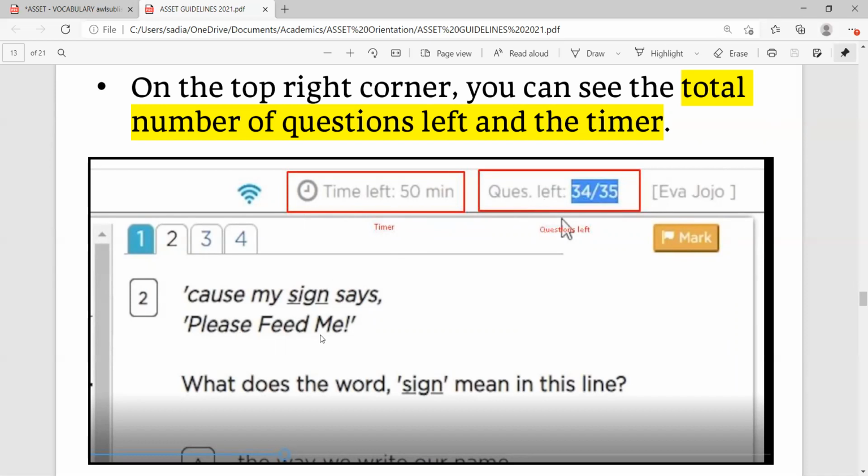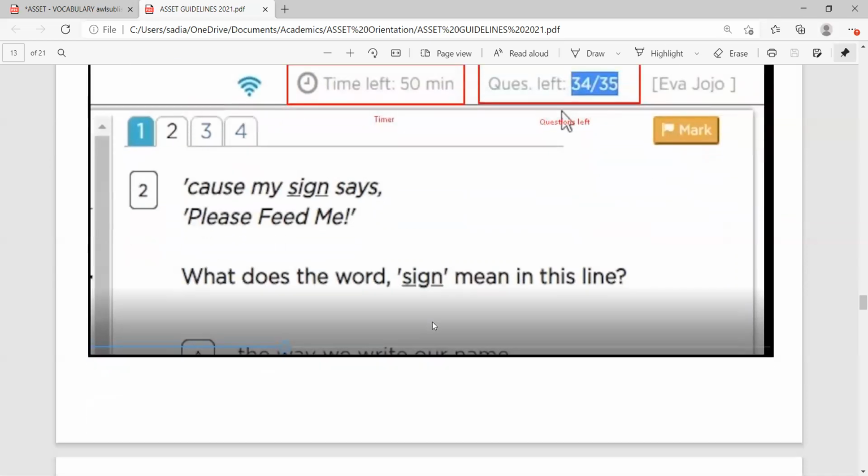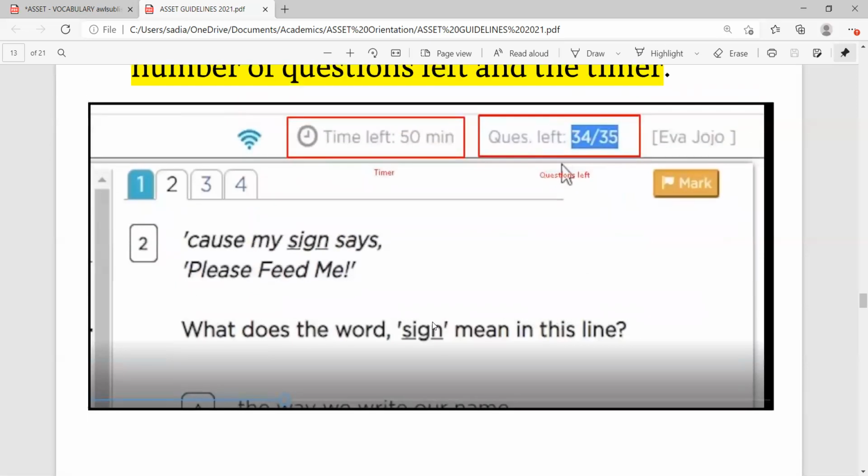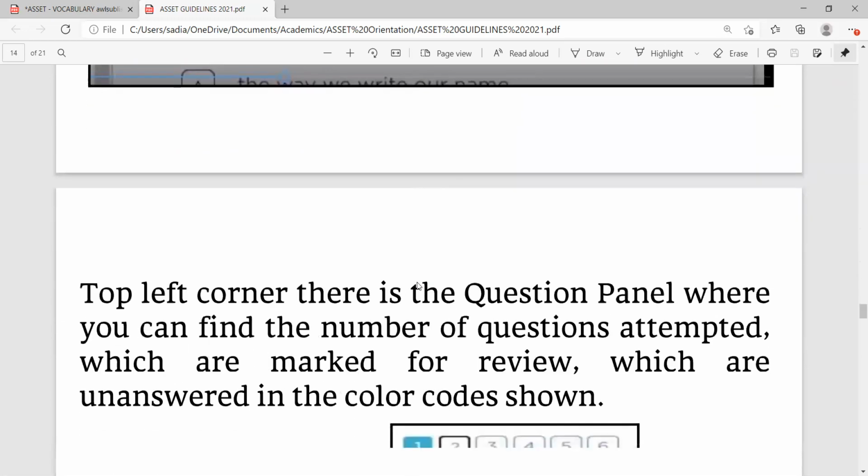If I don't want to answer this question right now, I want to come back to this question a little later, I will click on this mark. So on the left side, which is not of course visible over here, that question number will become orange in color. Let us proceed.